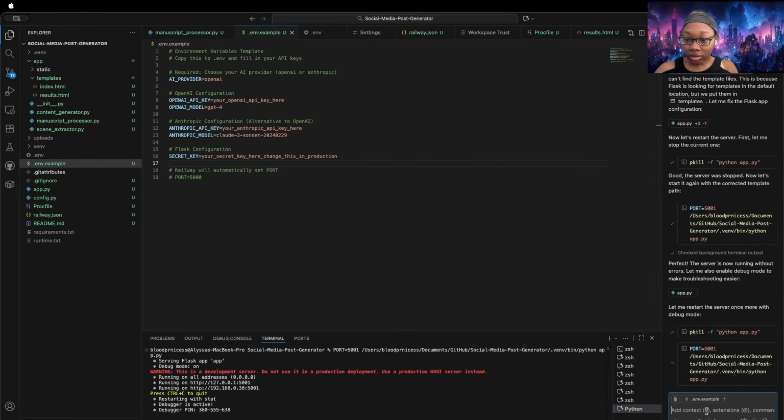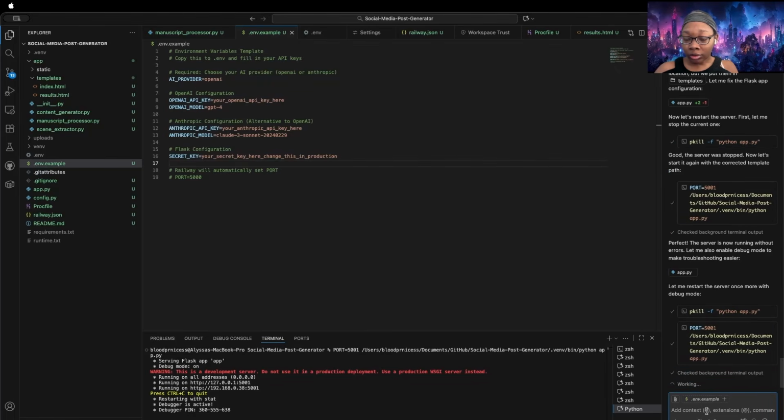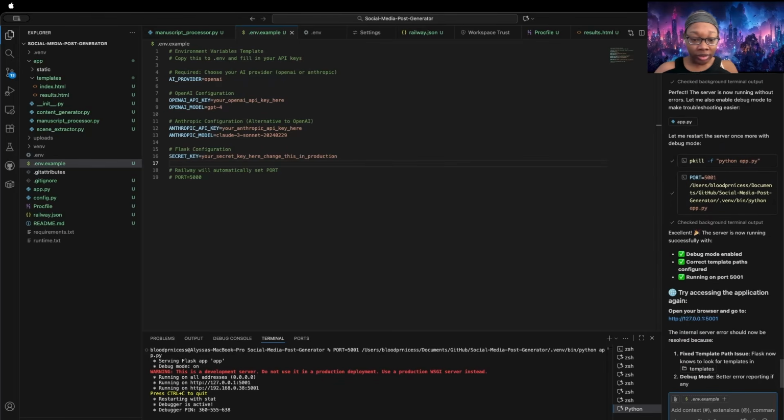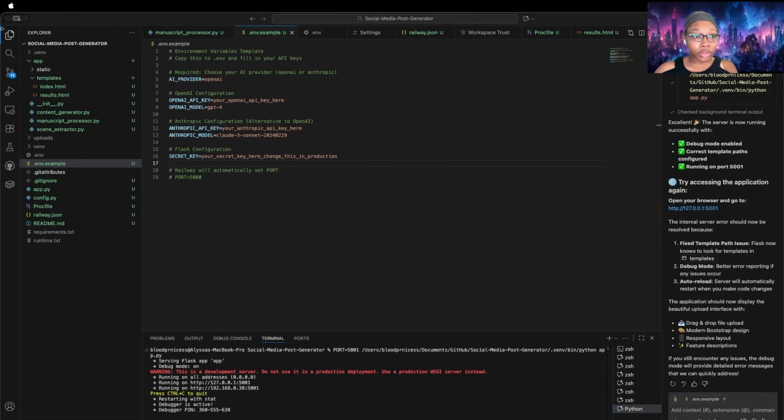Debugger is active. Awesome. Hopefully soon it'll tell me that it is good for me to go ahead and start running things. Cool. It told me everything should be working fine now. So let's go ahead and refresh. And it's fine now. Awesome. So this is what it looks like for the beginning.